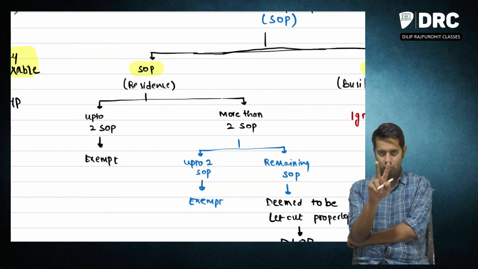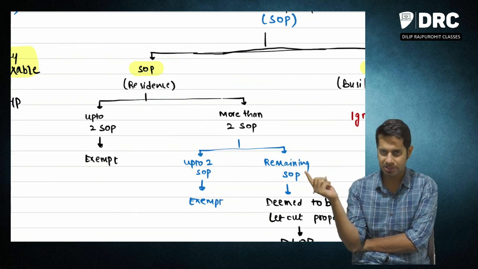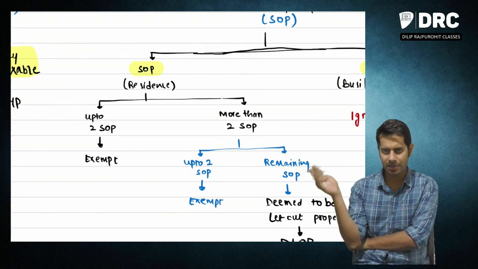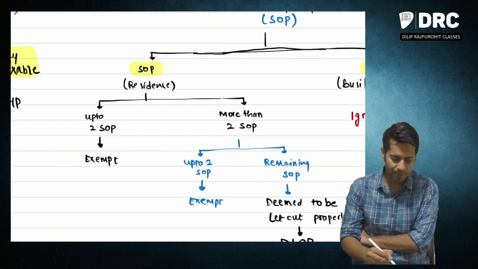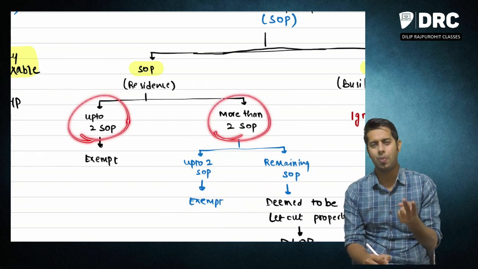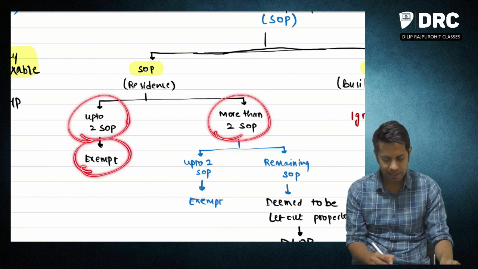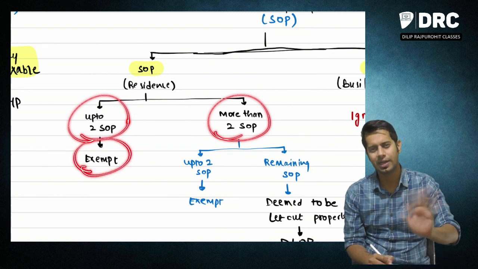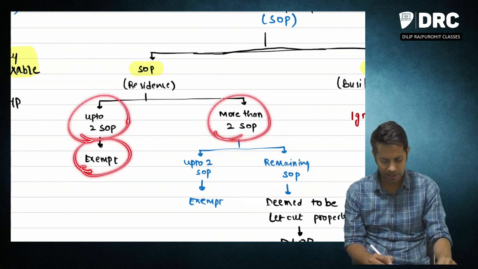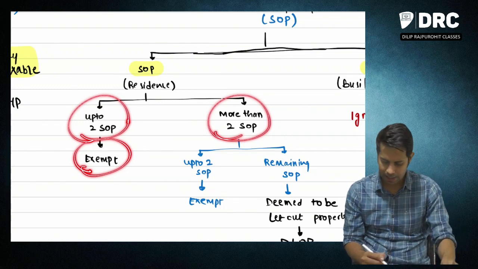Self-occupied property can be of two types. One is for business purpose, or I am using it for my residence purpose. If it is for business purpose, please ignore it. If it is for your residence purpose, then check how many properties you have. If you have one or two properties, meaning up to two properties, it is exempt. Law says I am not going to collect any taxes from you on this property. Up to two self-occupied properties are exempt. You don't have to pay any taxes.